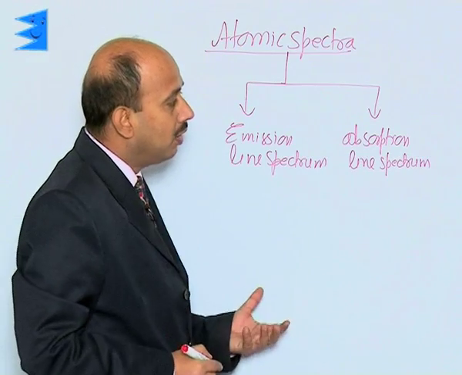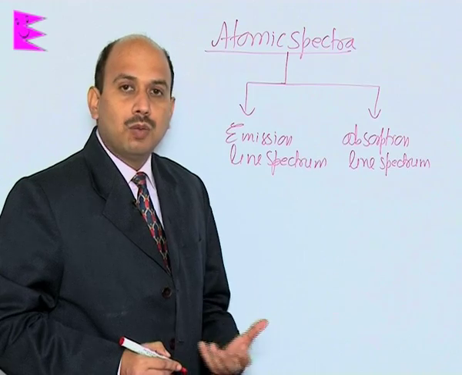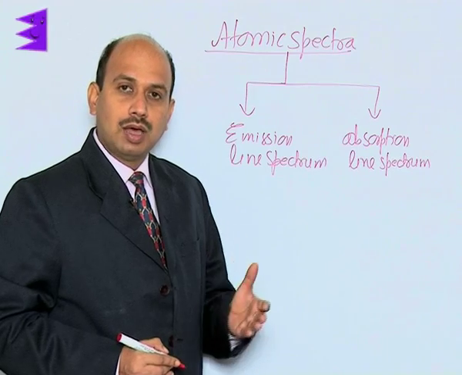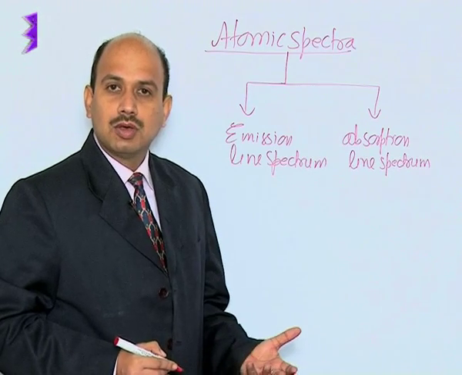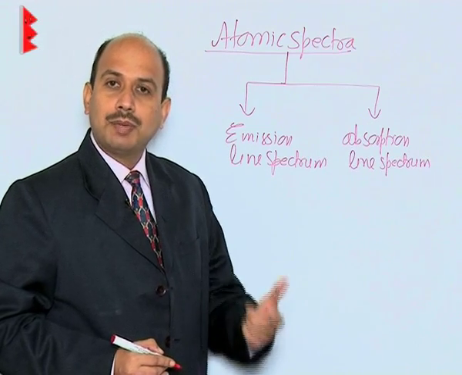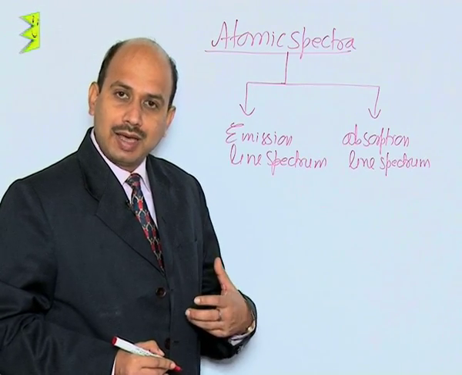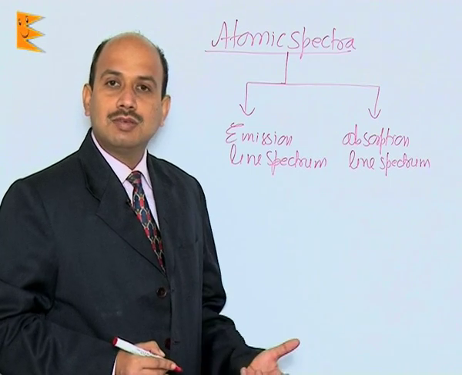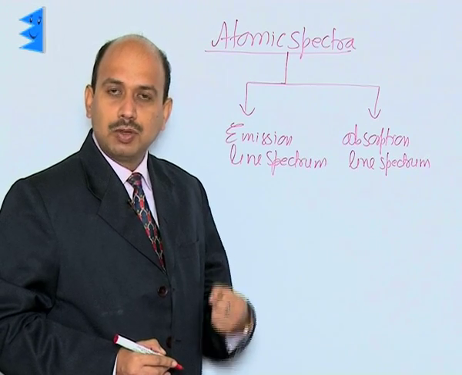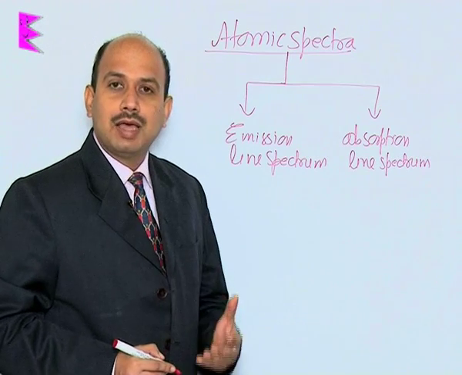Similarly, when white light is passed through the same gas, we get again a spectrum, but here we get a few dark lines with the bright background. So, here in absorption line spectrum, the background is bright and the dark lines are obtained. It means the wavelengths which are emitted by the gas, that gas can also absorb these wavelengths. So, when the white light is passed through it, certain wavelengths are absorbed by the gases, and because of that a few dark lines are obtained. So, this is about the emission line spectrum and absorption line spectrum.